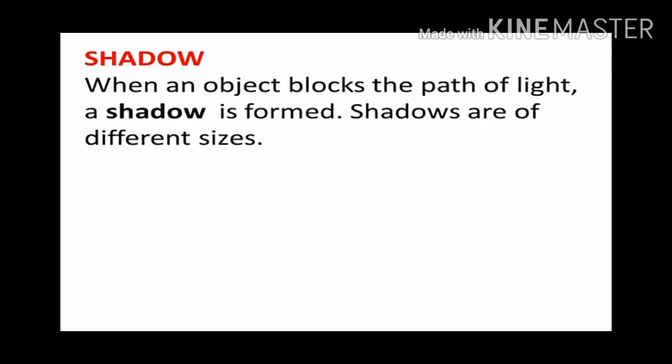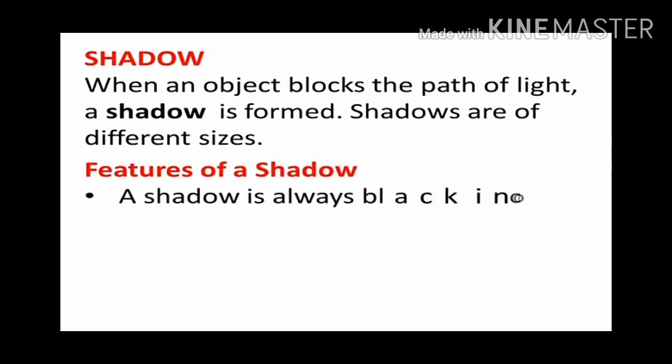The next thing is shadow. When an object blocks the path of light, a shadow is formed. Shadows are of different types. What is a shadow? When an object blocks the path of light, a shadow is formed. Shadows are of different sizes. Features of shadow.